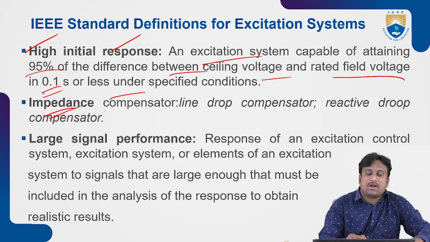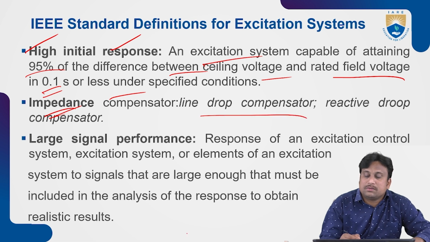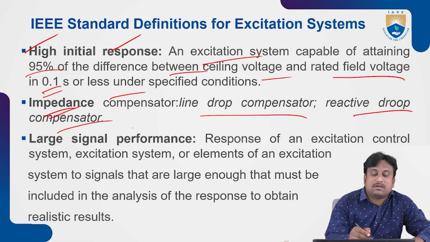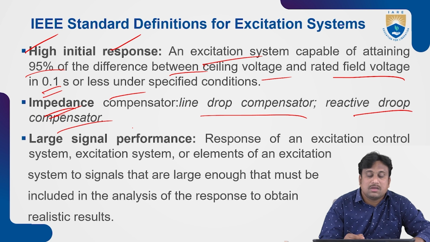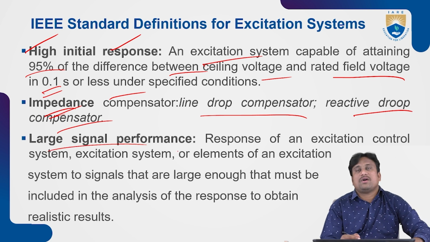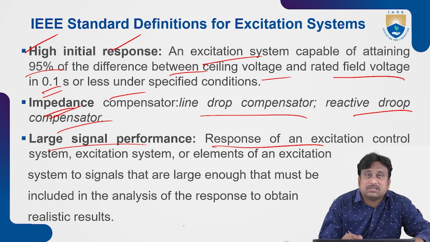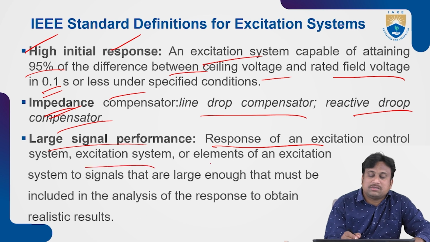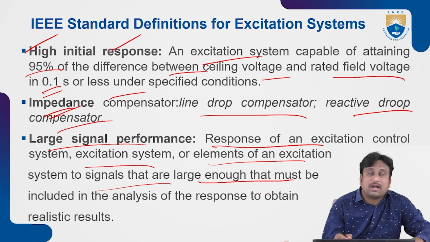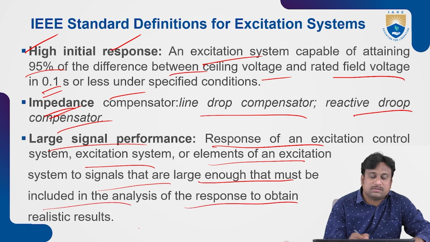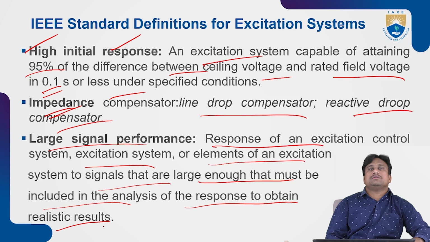Next, the impedance case. What about the impedance compensator? A line drop compensator is used in between the lines, and a reactive drop compensator is used in the same line. And coming to large signal performance, the response of the excitation control system or elements of an excitation system to signals that are very large must be included in the analysis of the response to obtain realistic results. During this condition, large signal performance is expected more.